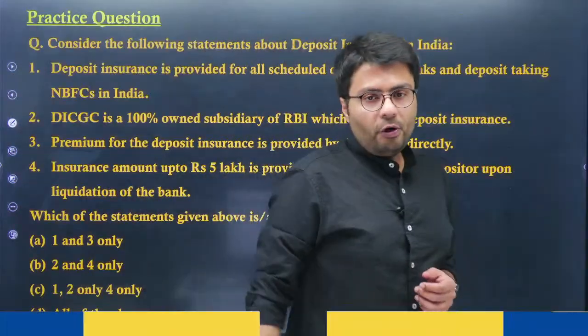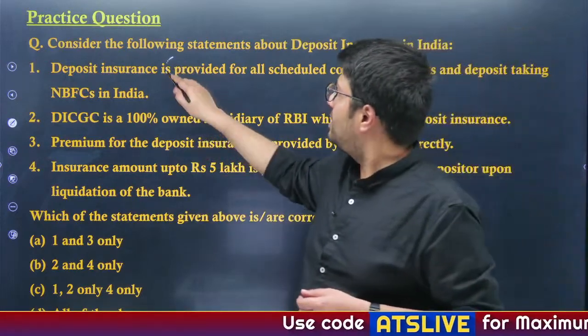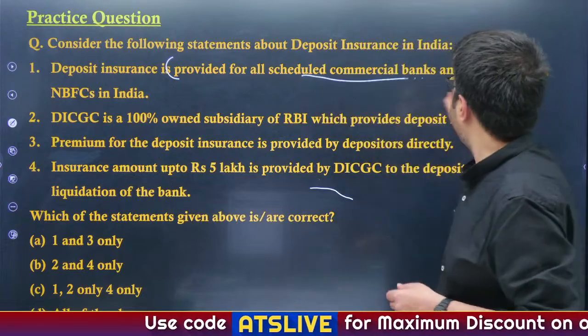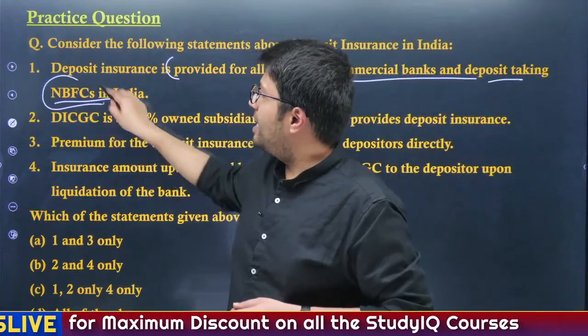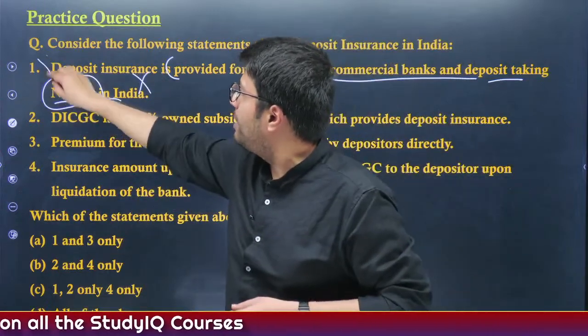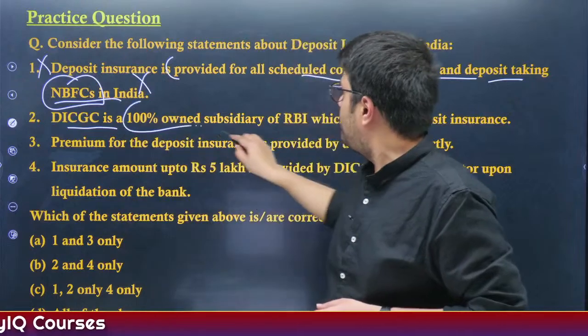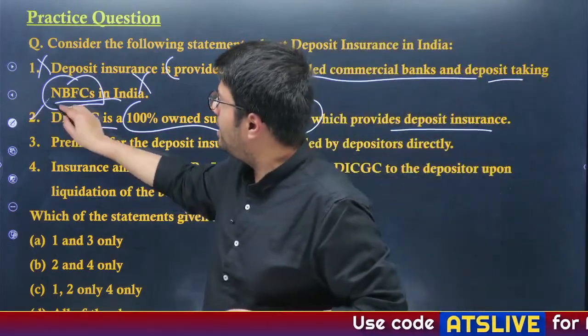Now consider the following statements about deposit insurance in India. Deposit insurance is provided for all scheduled commercial banks and deposit taking NBFCs in India. Are NBFCs covered in deposit insurance? The answer is no. Therefore, the first statement is incorrect. DICGC is a 100% owned subsidiary of RBI which provides deposit insurance. Second statement correct.